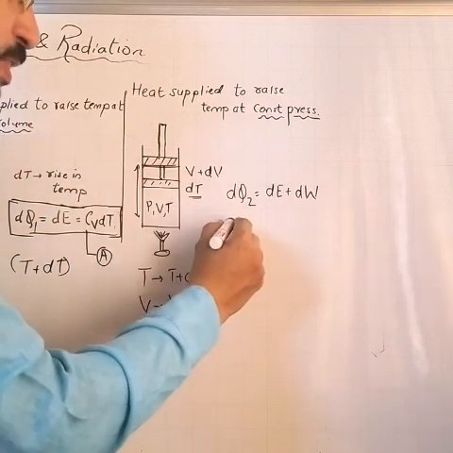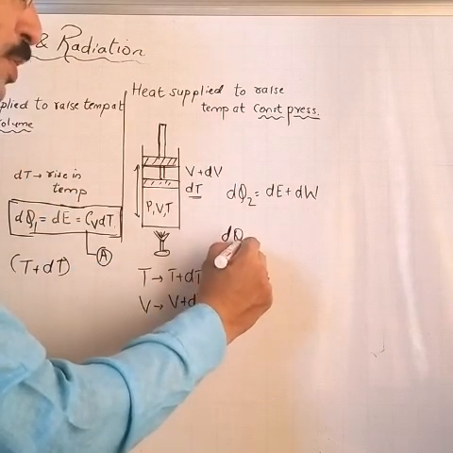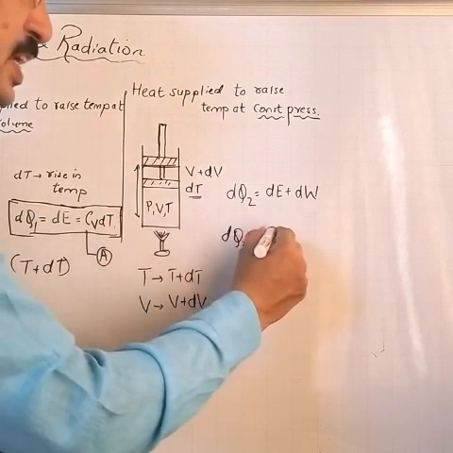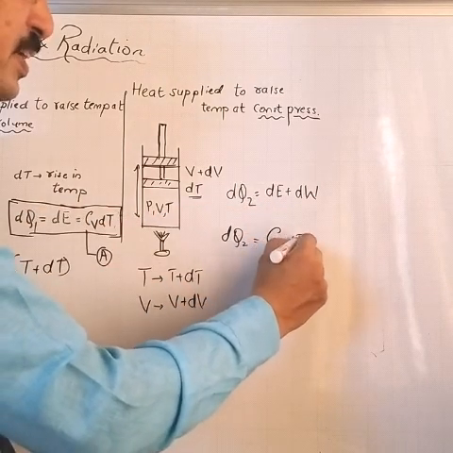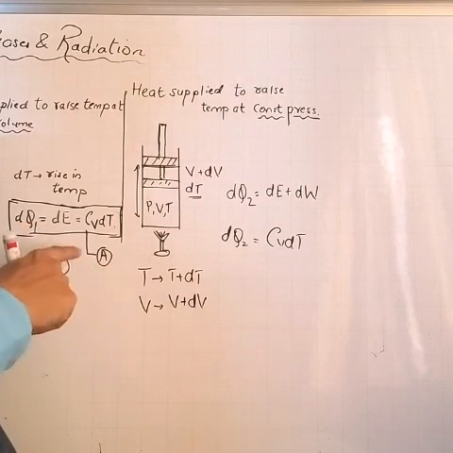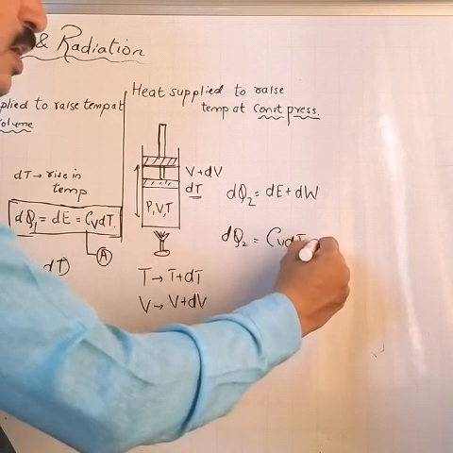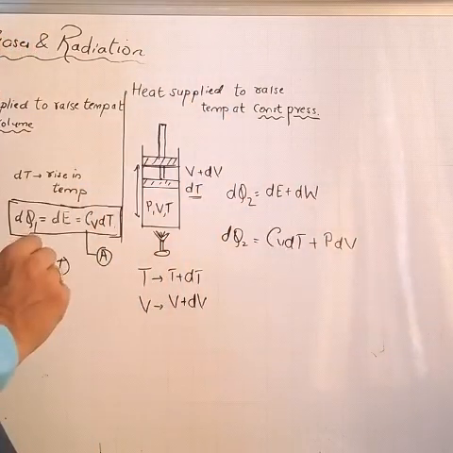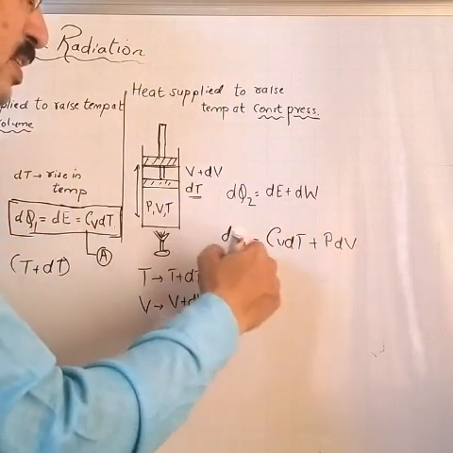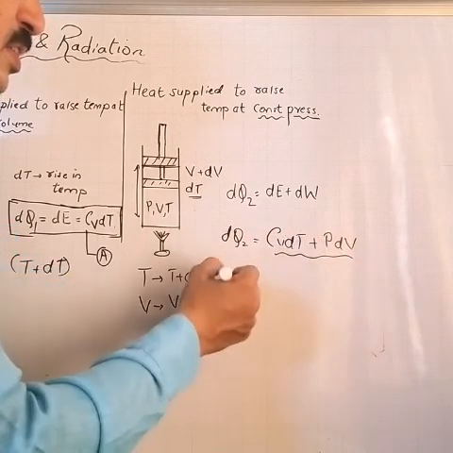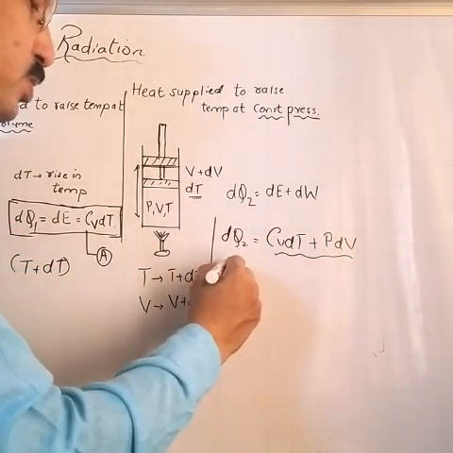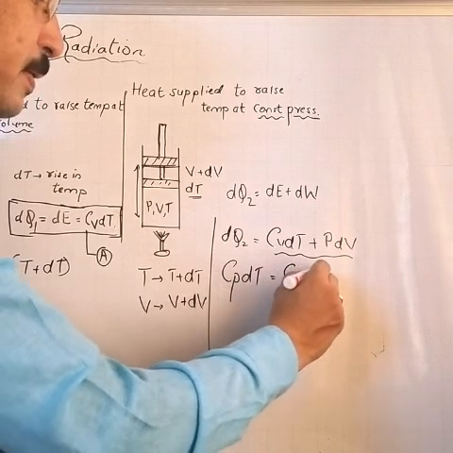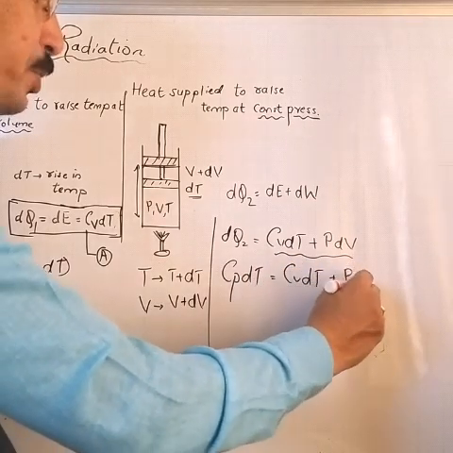Now the same thing I can write as dQ2 equal to, I know dE, earlier I have written, is Cv dT, plus dW. dW I write as PdV, and I call this total heat supplied as Cp dT. So I'll write Cp dT equal to Cv dT plus P dV.